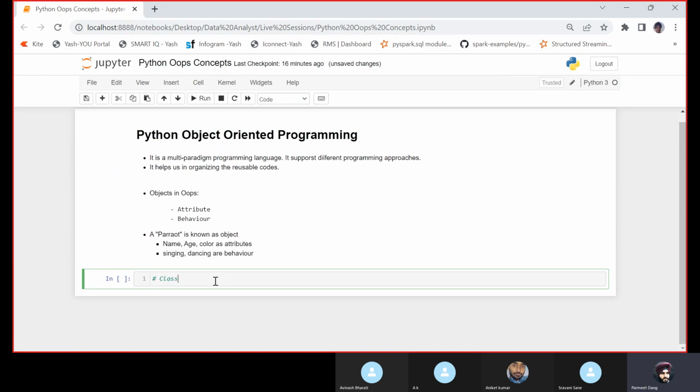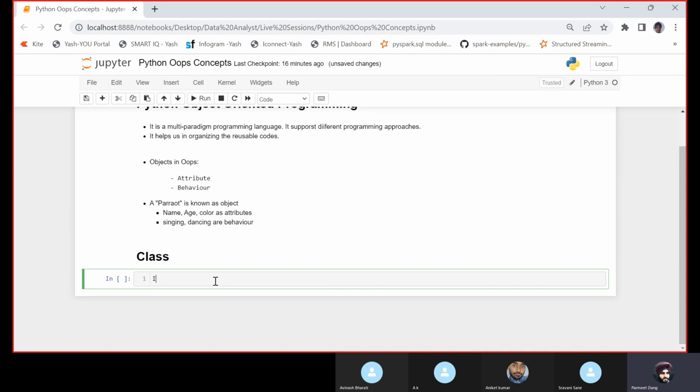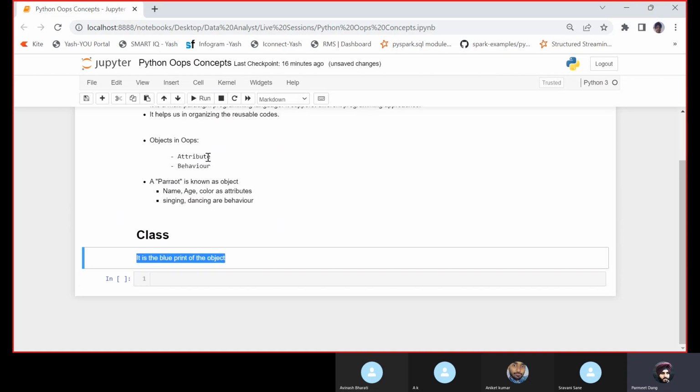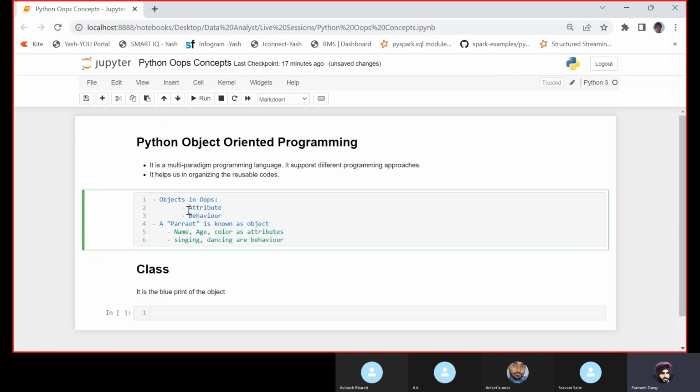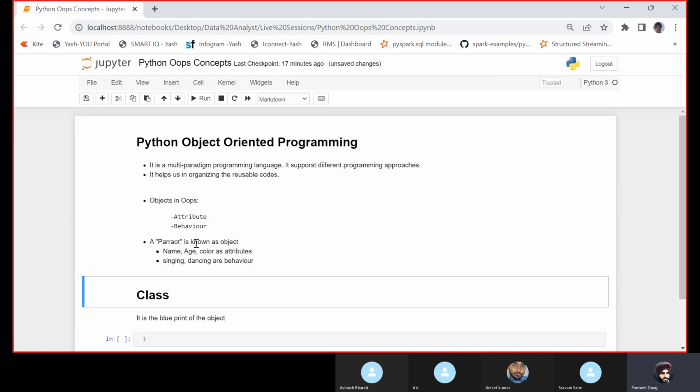Let us discuss in detail about the class first. So what is a class? A class is the blueprint of the object. We would be going through a few theoretical aspects first, and then we would be covering the practical things. But at this point in time, you need to understand that a class is a blueprint of the object. An object is associated with attributes and behavior. Here we took the example of a parrot. Parrot is the object, and it has name, age, color as the attributes,